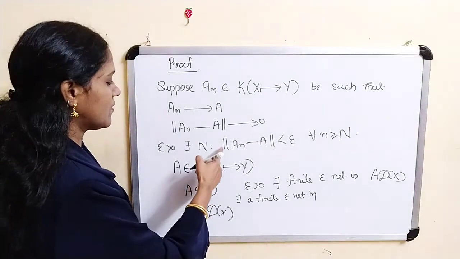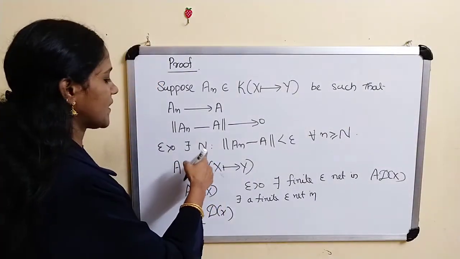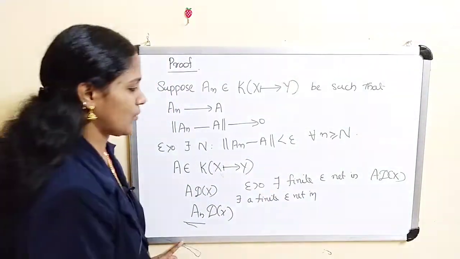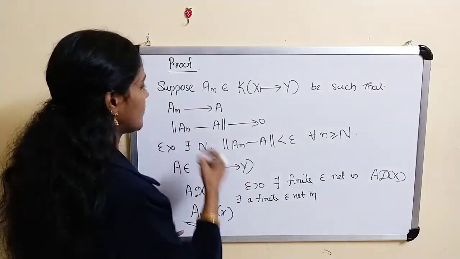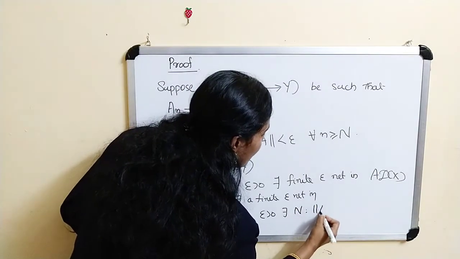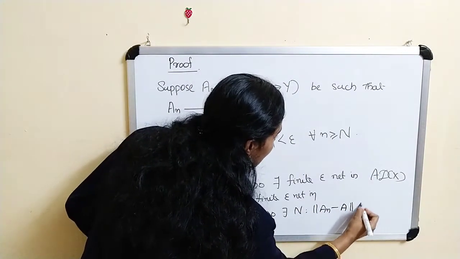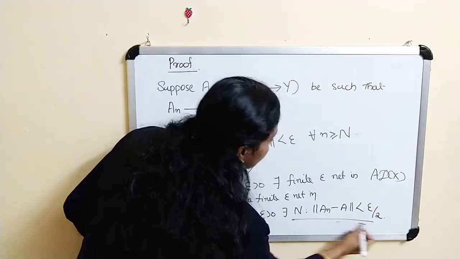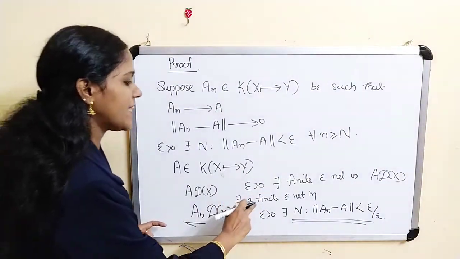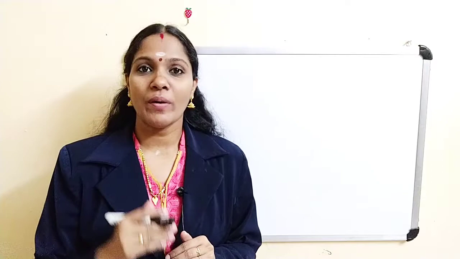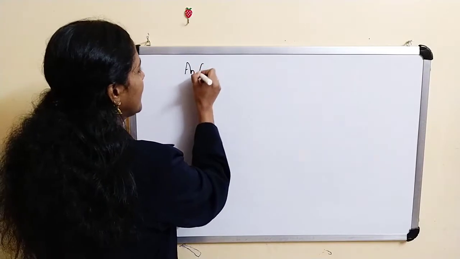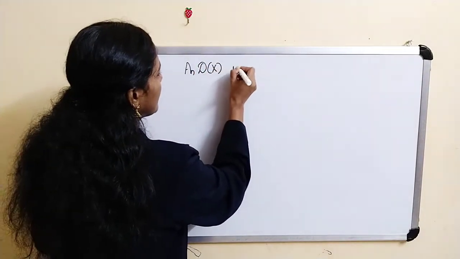Now this you can write as: for every epsilon greater than 0, there exists an integer n such that norm of A_n minus A is less than epsilon. You can write epsilon or epsilon by 2. So as A_n converges to A, given epsilon greater than 0, there exists an integer n such that norm of A_n minus A is less than epsilon by 2. Clear? Also, for every epsilon greater than 0, there exists a finite epsilon net in M means we have A_n's are compact sets. Therefore, A_n D of x is pre-compact.